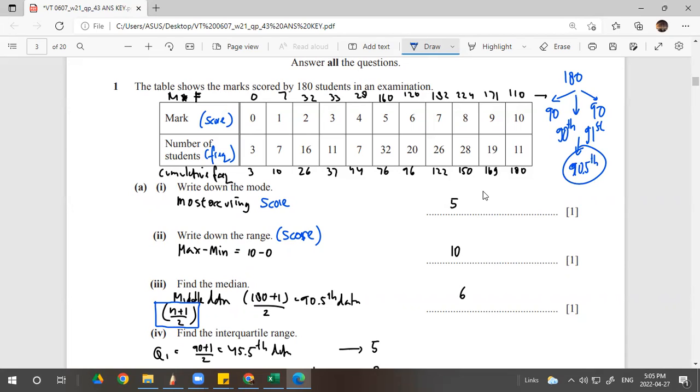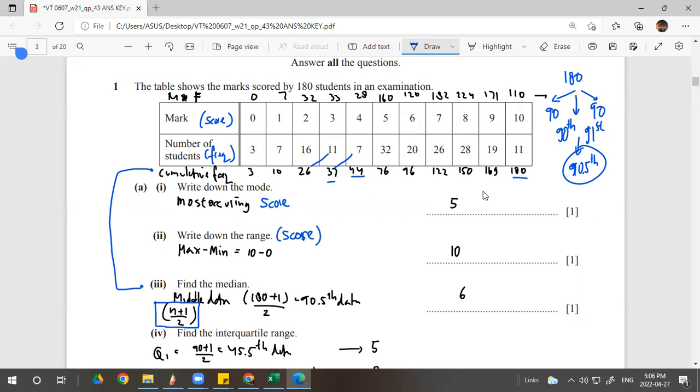How do you calculate this? The number of students, the frequency, 3, 7, 16, is separate. So you need the help of the cumulative frequency to calculate the median. So 90.5 data is located through here. 3 plus 7 is 10, 16 plus 10 is 26, you add this, becomes 37, you add this, becomes 44, and so on until 180.